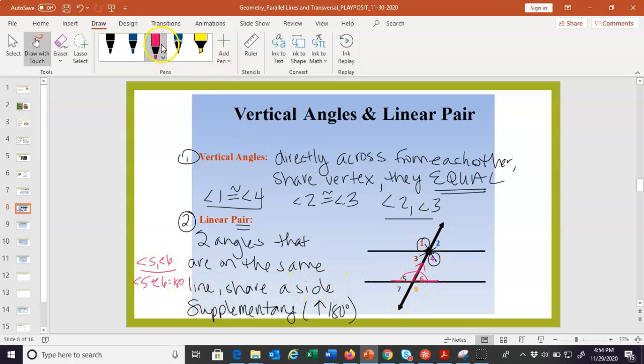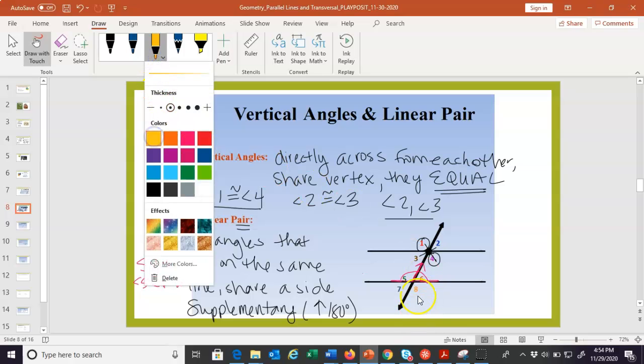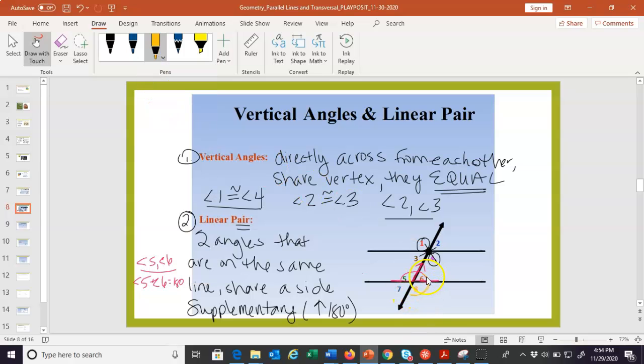Let's see, another example of a linear pair would be even this way, 6 and 8 this way. They're on the same line here and they share the same side here. So angle 6 and angle 8 are another example. You can see in this diagram there are tons, right? 1 and 2, 2 and 4, 3 and 4, 1 and 3, anything that are on the same line that share a side, they're going to add up to 180.